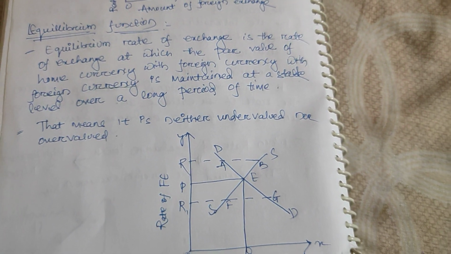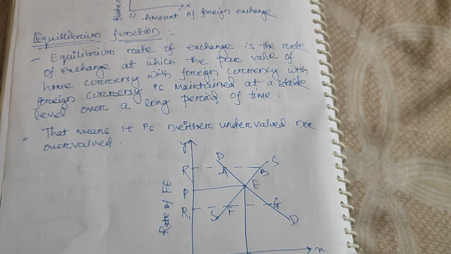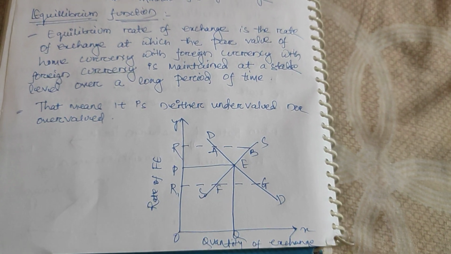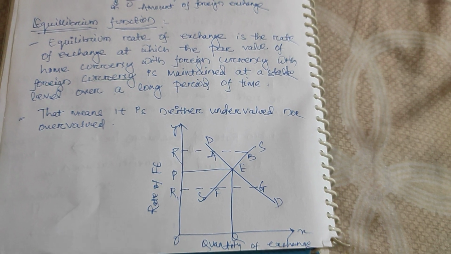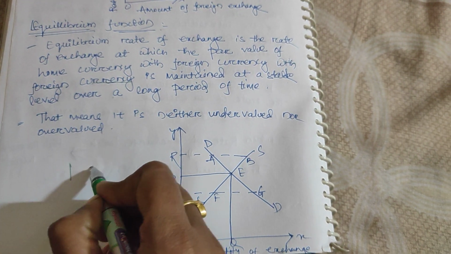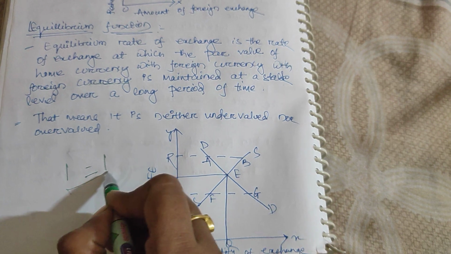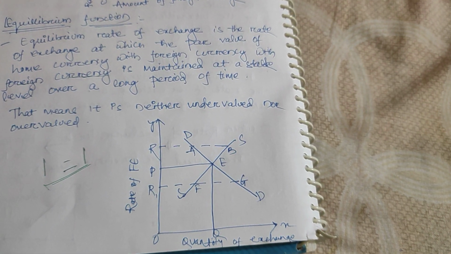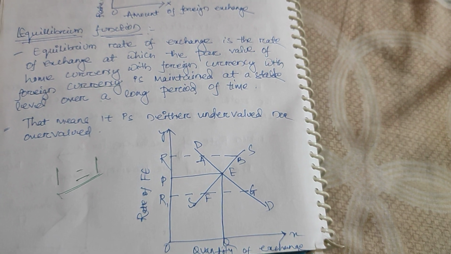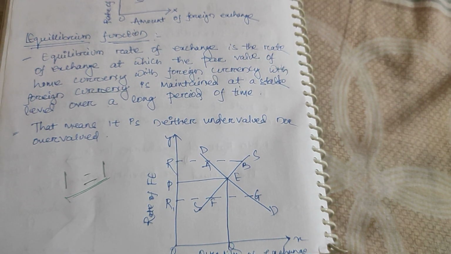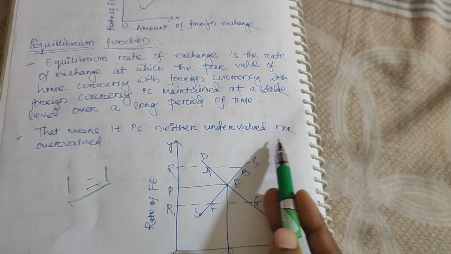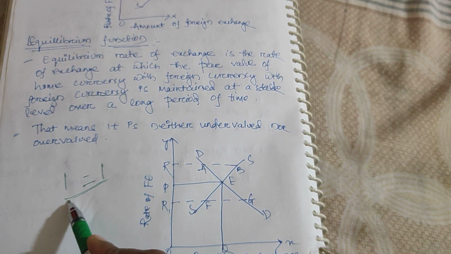That means the same value of domestic currency against the foreign currency continues for a long time. Suppose $1 equals 1 rupee; if that is maintained for a long period, that is known as equilibrium. That means it is neither overvalued nor undervalued.